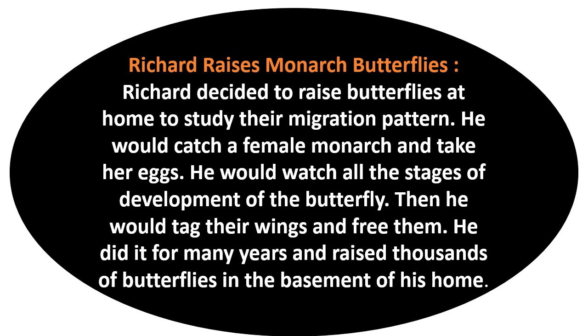Then he would tag the butterfly wings and let them go. So for several years his basement was home to thousands of monarchs in different stages of development.